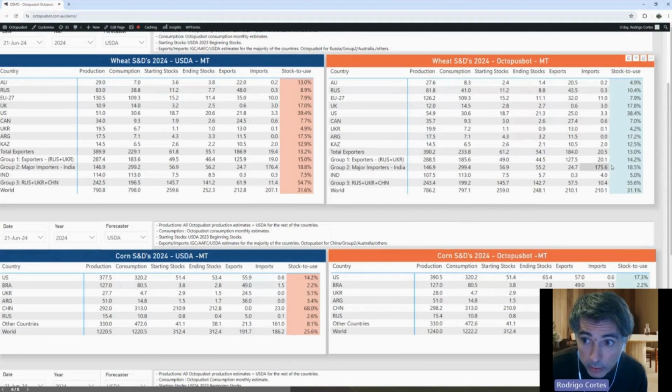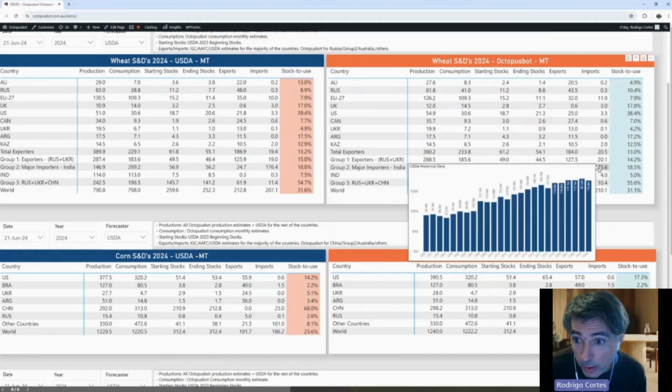Same situation is happening with the imports of the importers. It's been stuck at 177 for the last 3 years, right? The USDA is forecasting 177 again, with a little bit of a reduction. As for the effect of Turkey, if they ban for the next 2 months and continue until the end of October, maybe they're going to stop that ban earlier. But if it goes until the month of October, this number should go down by a couple of million tons.